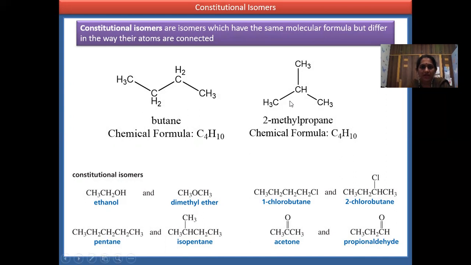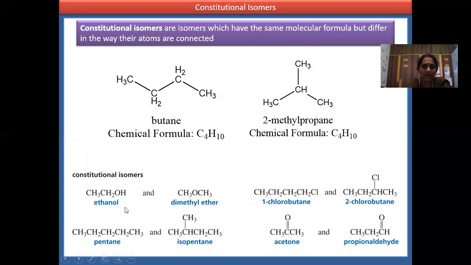In these two you have a chain length difference, so these are chain isomers. These are constitutional isomers, also called structural isomers, but under structural isomers they come under chain isomerism because there is a difference in chain length. Both have the formula C4H10. The formula is the same, but they differ in structure, in chain length.